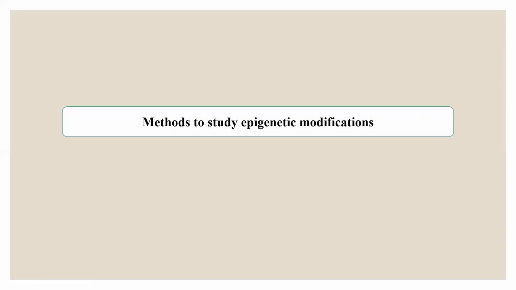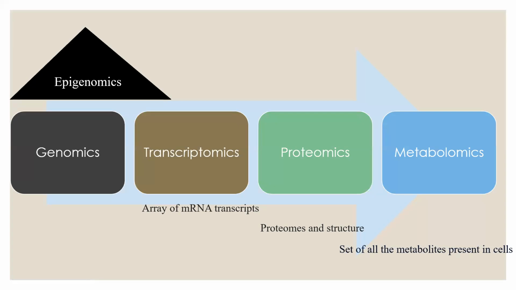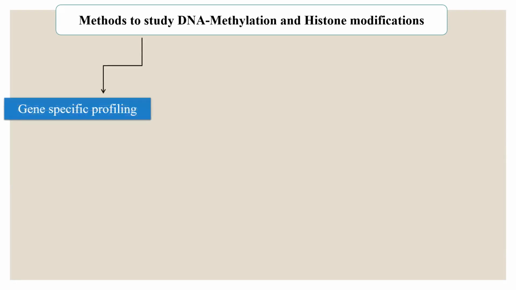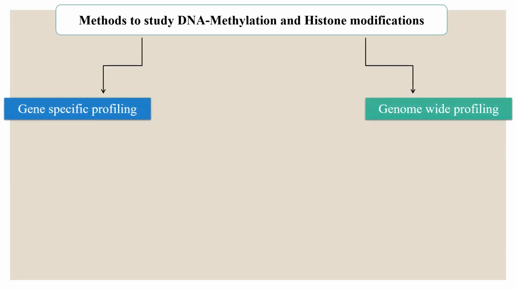So there are methods to study epigenetic modifications. This is the general paradigm that we need to understand, which can be harnessed for diagnostic procedures like genomics, transcriptomics, proteomics, and metabolomics. To study DNA methylation and histone modifications, there is gene-specific profiling and genome-wide profiling.